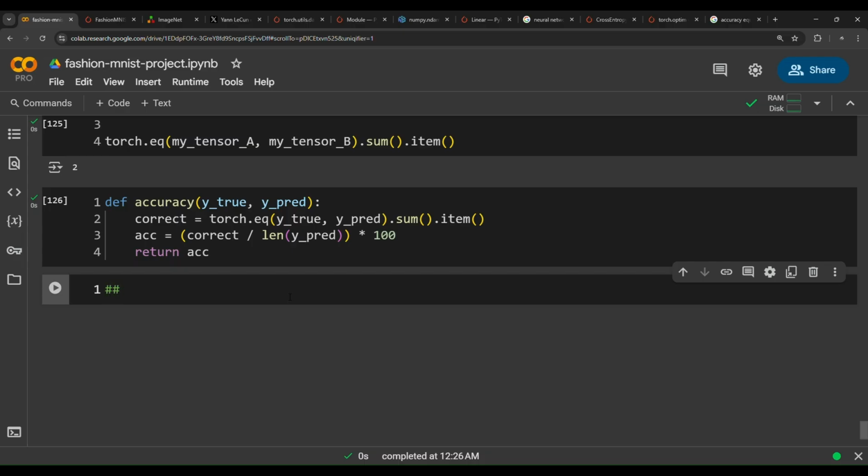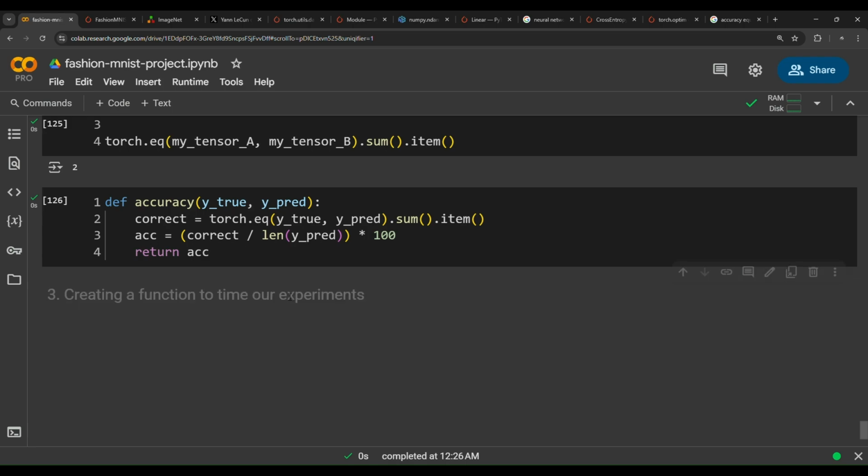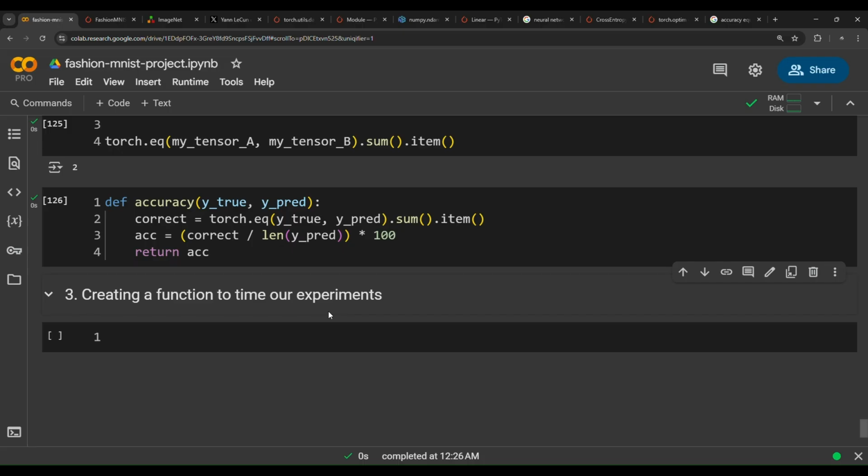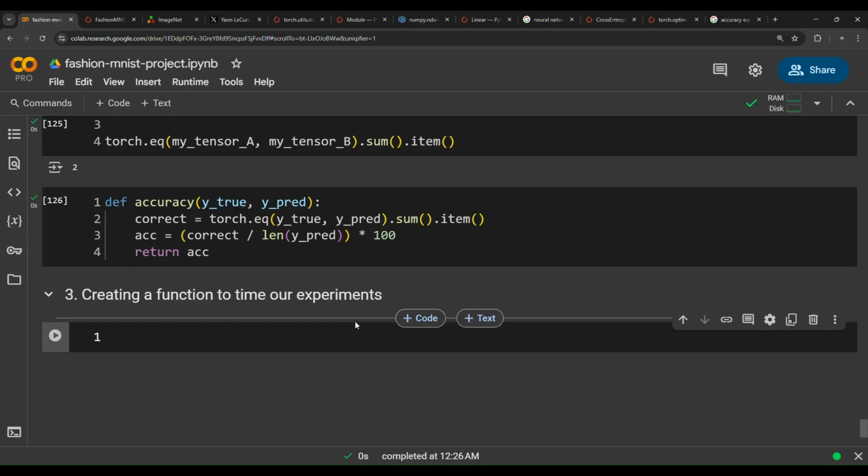Well, now if we want to build a training loop, we need to put a comment in here: creating a function to time our experiments. Is this important? Yes, it's important. Why? Because in modern machine learning and deep learning projects, we have a trade-off between the model's performance and the time or how fast it runs. So we need to keep in mind these two aspects: the model's performance versus how fast it runs.